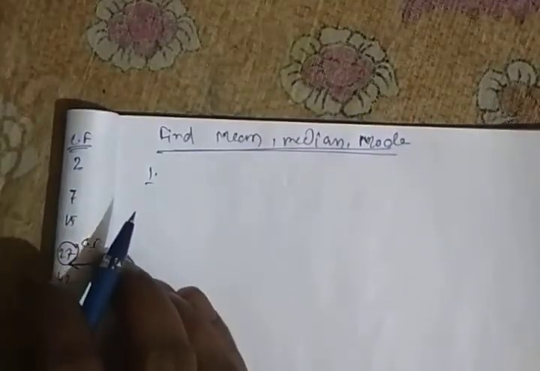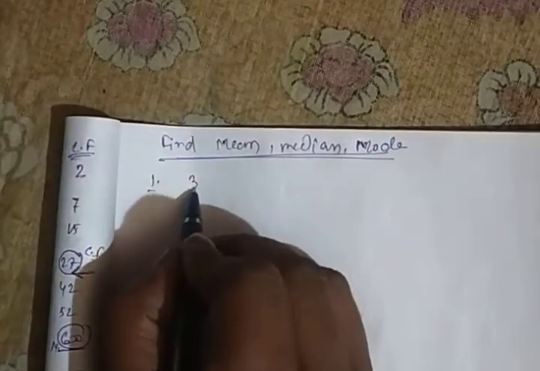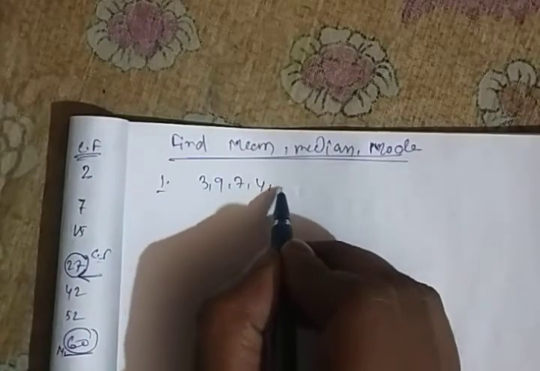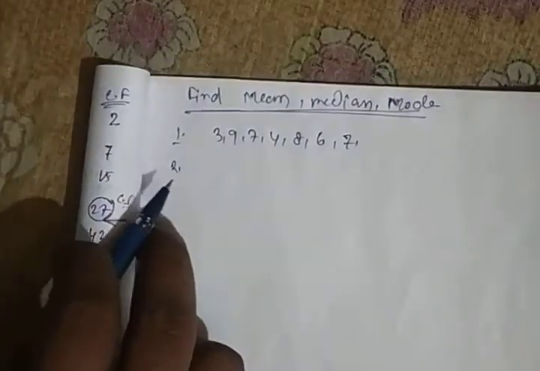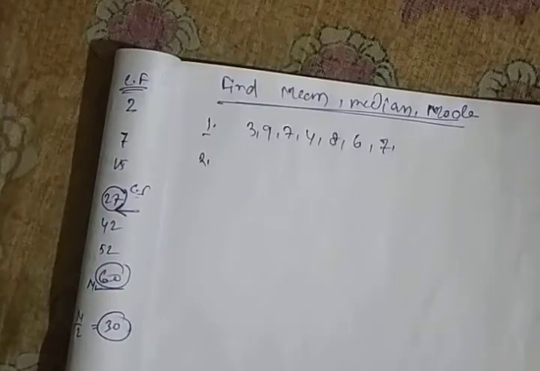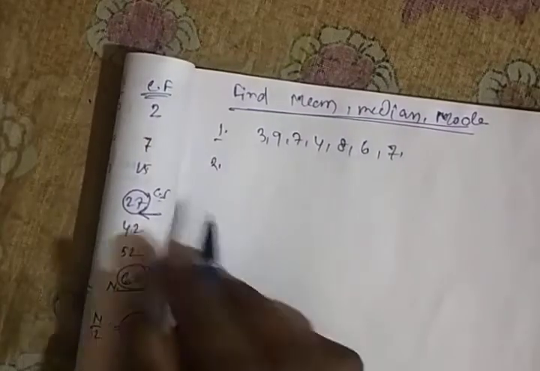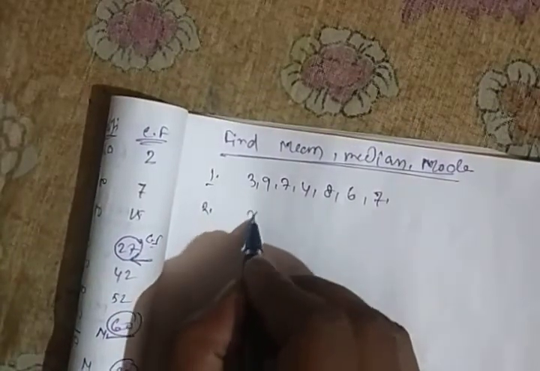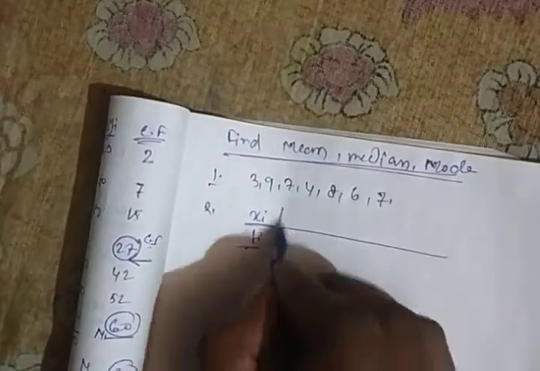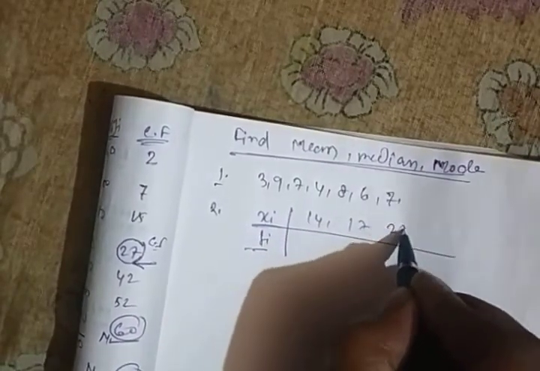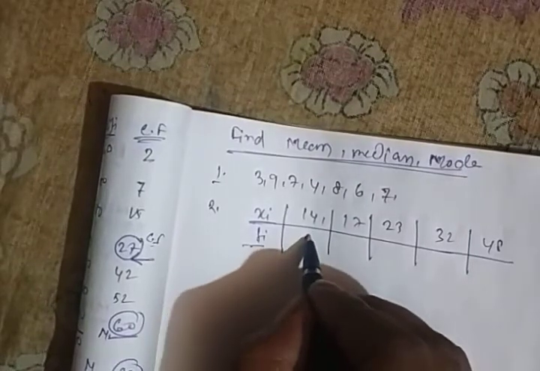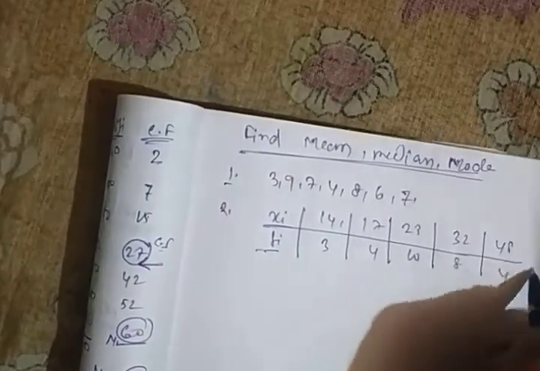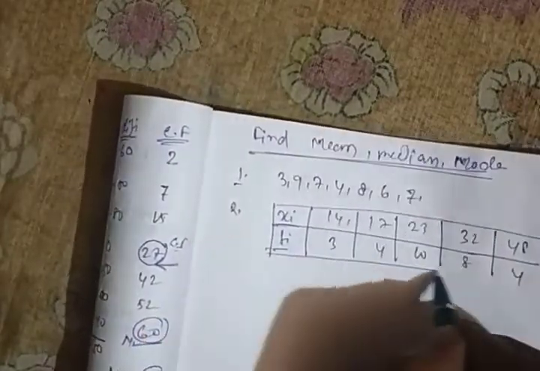First: 3, 9, 7, 4, 8, 6, 7. Next, for a simple frequency distribution, Xi and Fi: 14, 17, 23, 32, 48, and corresponding frequencies 3, 4, 10, 8, 4. Find the median and mode for this distribution.